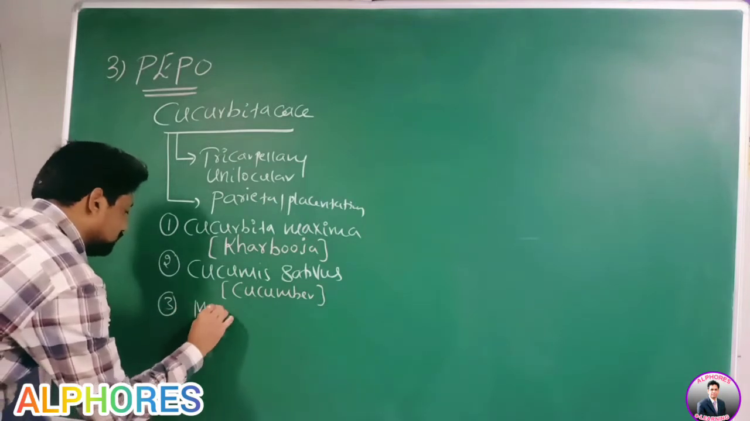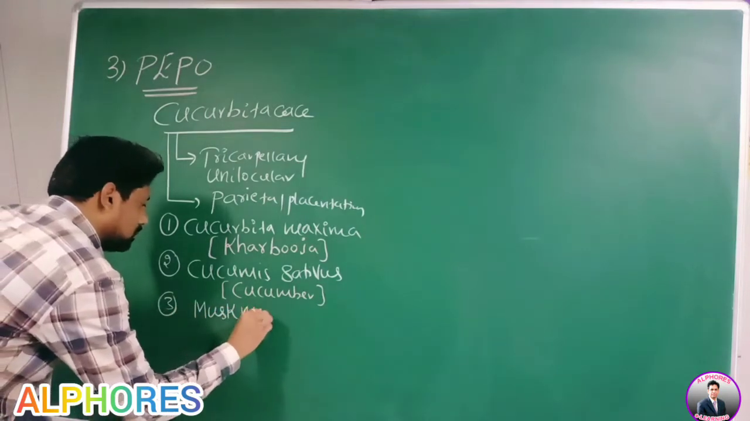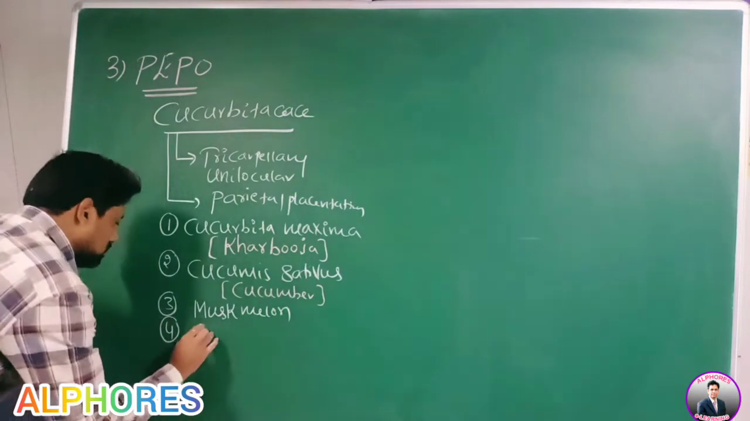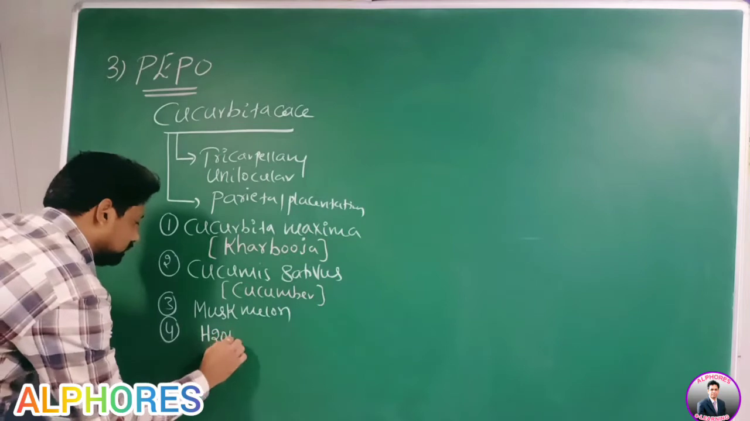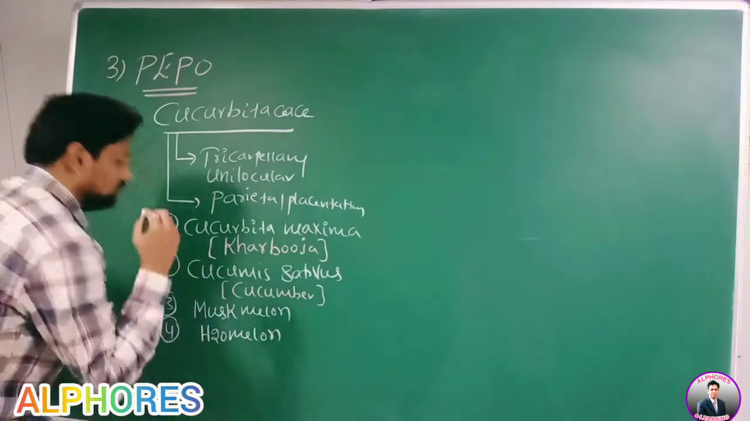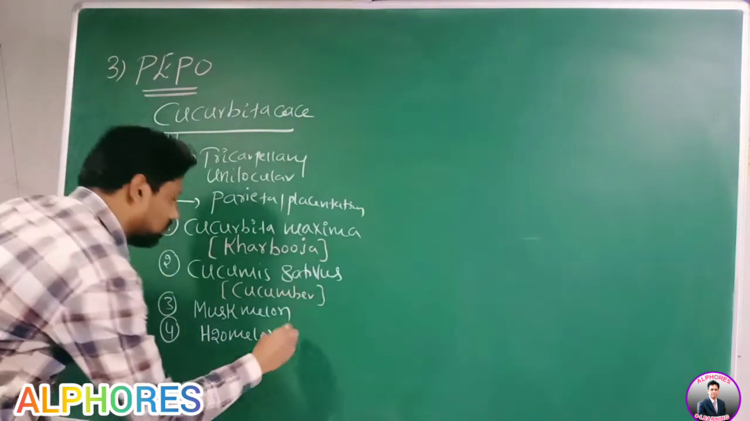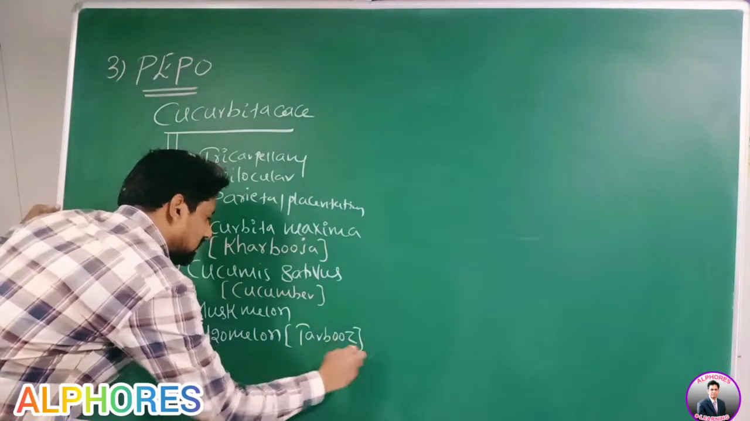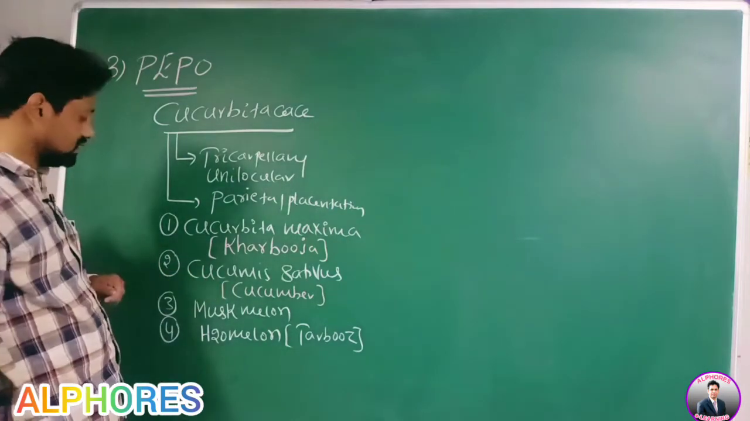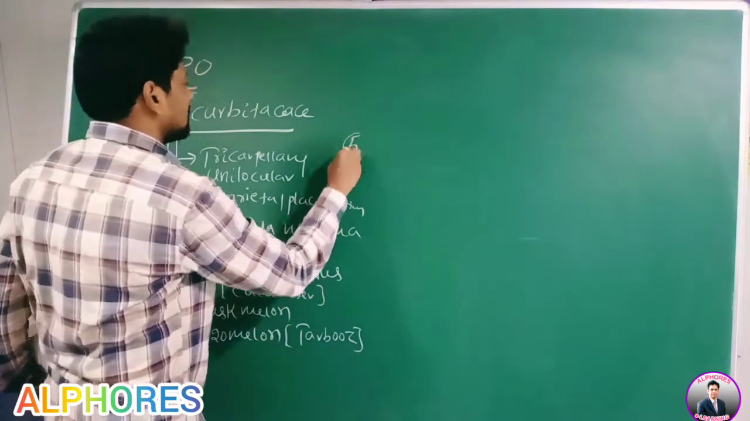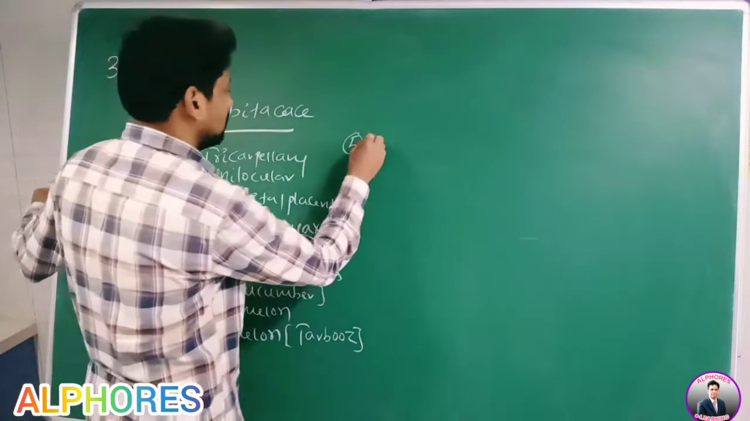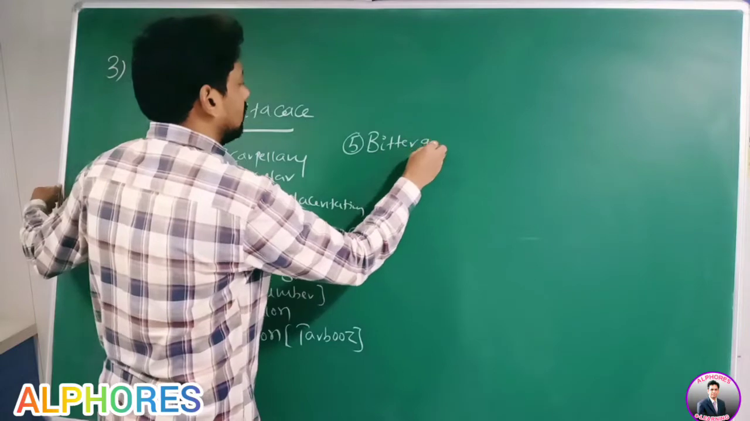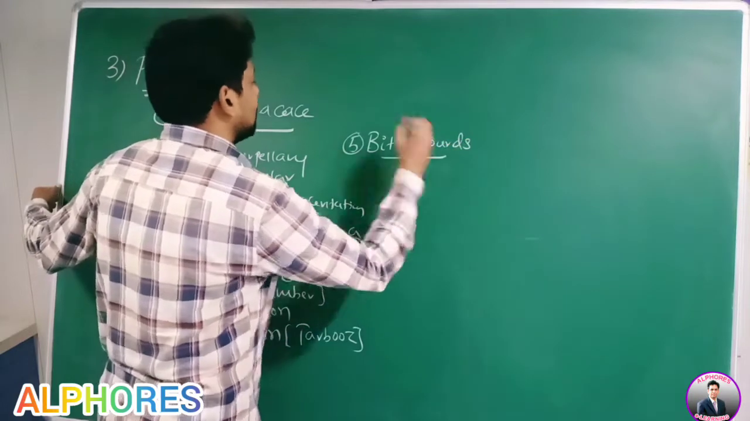Muskmelon. Number 4, watermelon. Watermelon is generally called tarboos. Number 5, go for the 5th example for Pepo: bitter gourd. Karela, right?